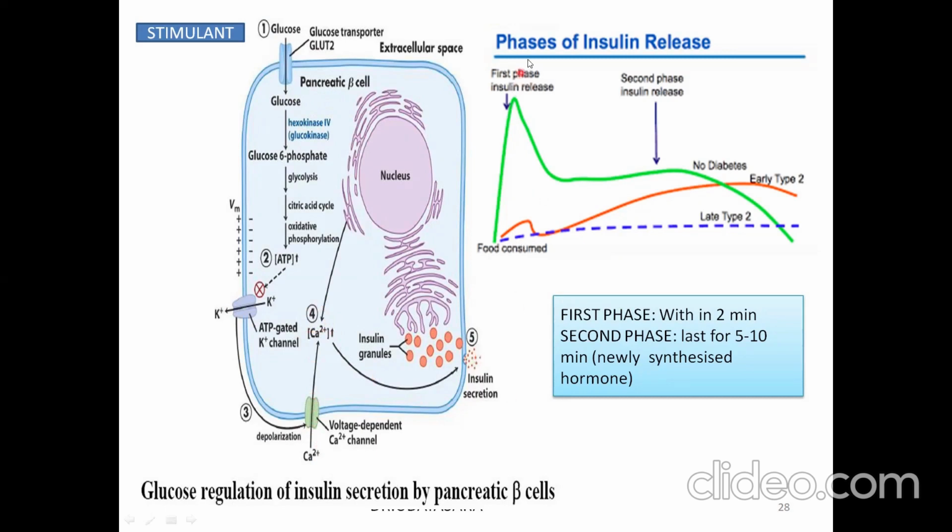Secretion of insulin occurs in 2 phases. The first phase occurs within 2 minutes after the intake of a meal, and the second phase lasts for 5 to 10 minutes. This is due to the degranulation or the release of the newly synthesized hormone.